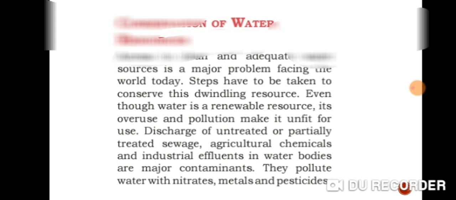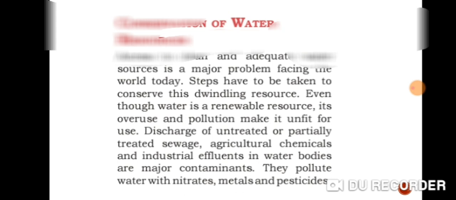Collection of rainwater and storing it for use, installing recycling plants, helps to conserve water and stop the wastage. Developing better irrigation facilities. In this way we can conserve the water.